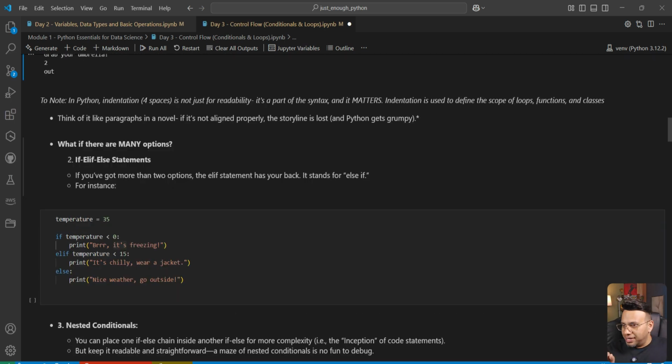Now let's look at the next part. What if there are many options? Till now we have seen a simple if-else statement. If a condition is true, do something. If the condition is not true, do something else.